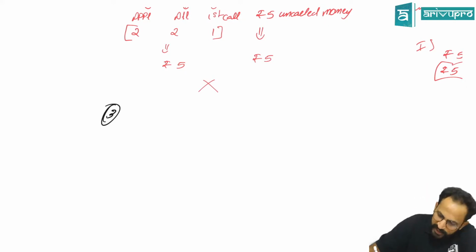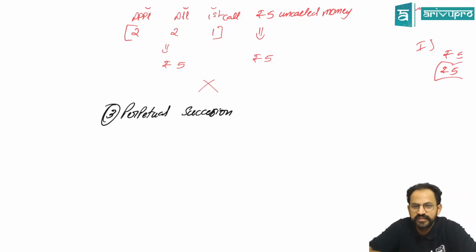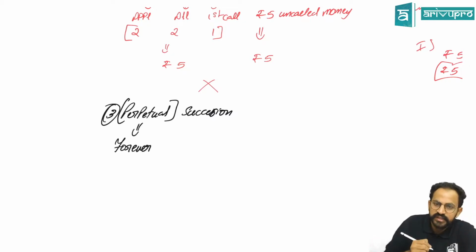Okay, sir. The third point, company has a character of perpetual succession. Sir, what do you mean by this perpetual succession? Anyone, any idea? Heard this thing before? The death or insolvency of any particular member of the company does not lead to an end of the company. The company will go on regardless of the members. Okay, perfect. Perpetual meaning forever.